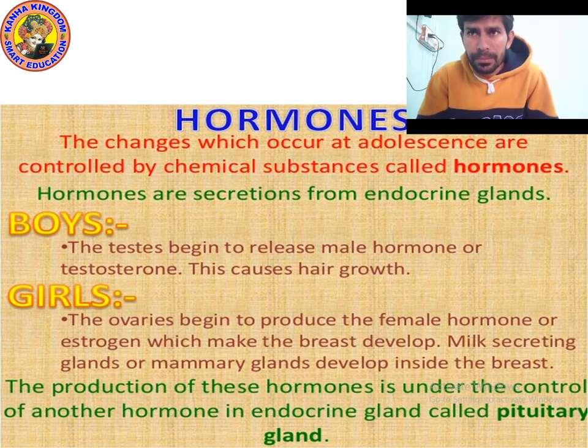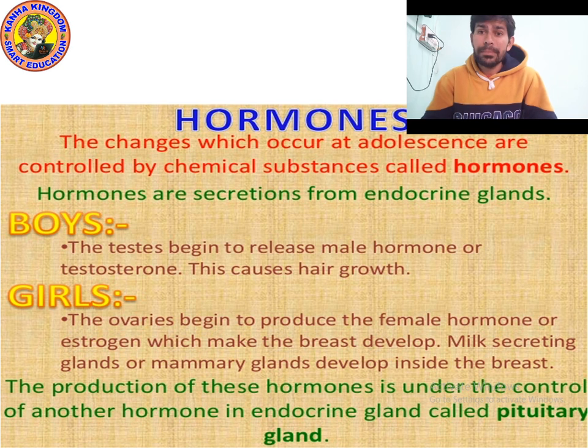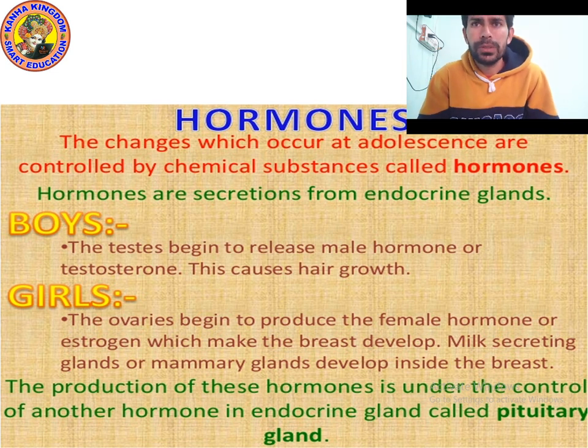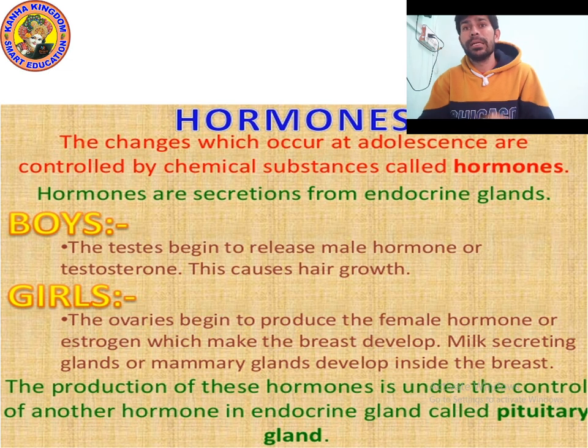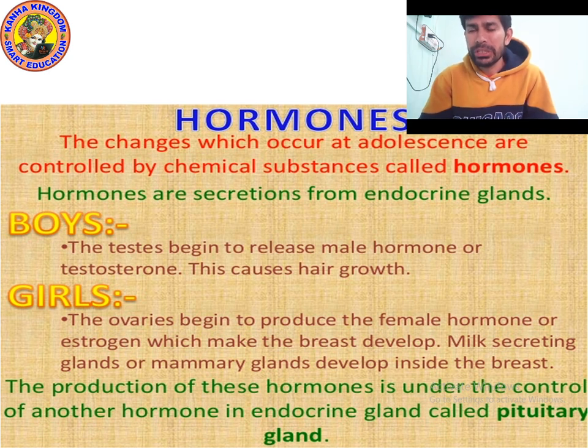Inside the breast there is also a gland called the mammary gland. This gland helps in milk secretion, so it is called the milk secreting gland, or mammary gland, which develops inside the breast.